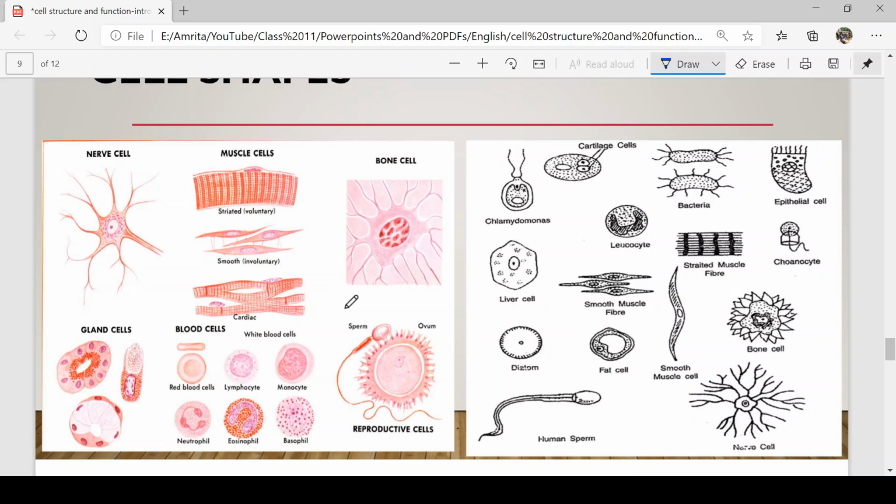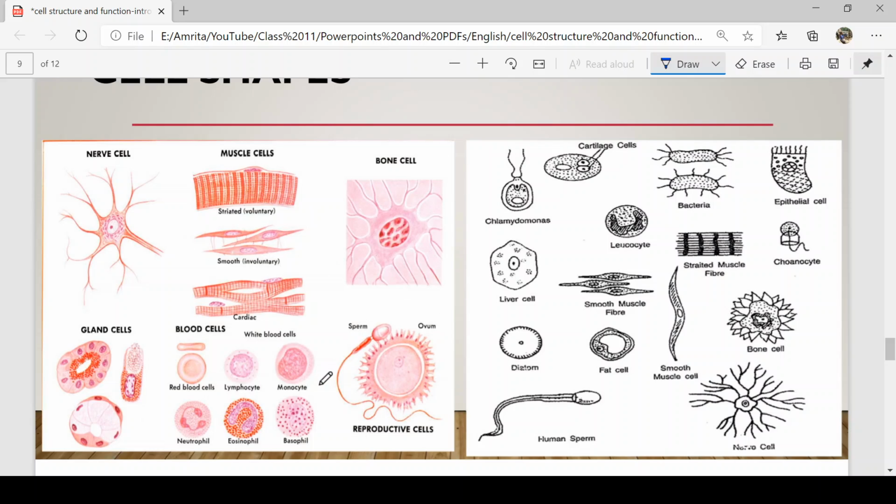Similarly, the striated muscles, that is the voluntary muscles, look so much different from the smooth muscles, that is the involuntary muscles. Smooth muscles are spindle shaped, and they have just one nucleus in the center. But a striated muscle has striations all throughout and is multinucleated. Then a nerve cell is entirely different. We have dendrites, we have axon terminals, very different. Again, cardiac muscles are so much different. They also have striations, unlike smooth muscles.